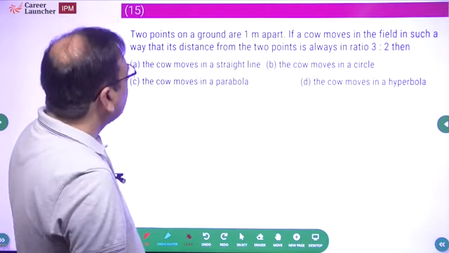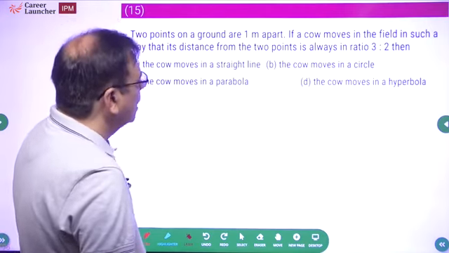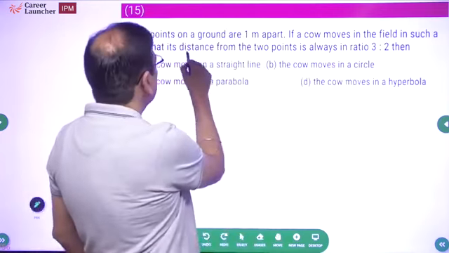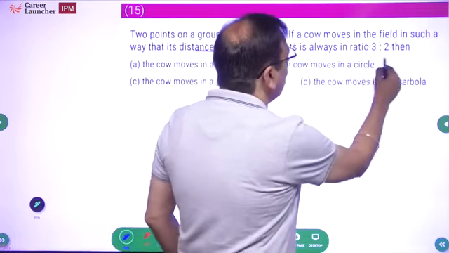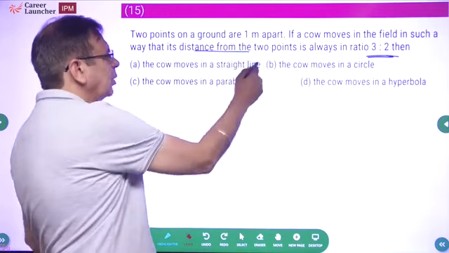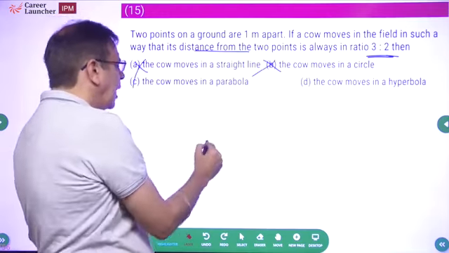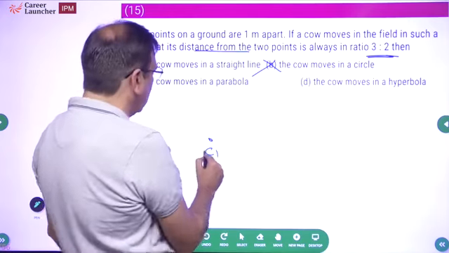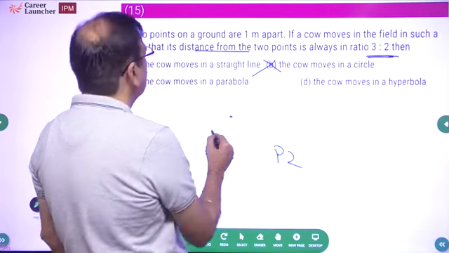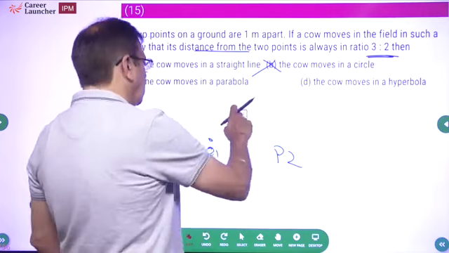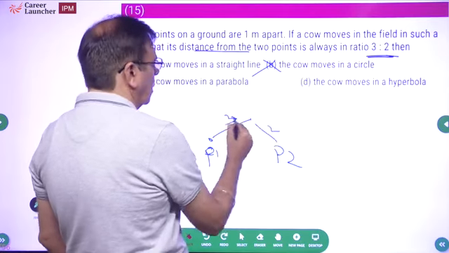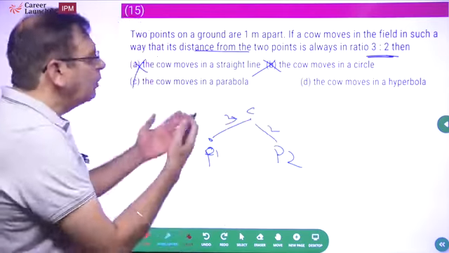Okay. 2 points on the ground are 1 meter apart. If a cow moves in the field such that its distances from the 2 points are always in the same ratio, then भैया क्या हो गया? तो पैराबोला, ये तो हाइपरबोला ही होता है. सर्कल तो नहीं हो सकता, straight line नहीं हो सकता. After all, if there is point 1 here and point 2 here, and the cow is, let's say, here, in the ratio of 3:2. So let me say this is 3, this is 2.